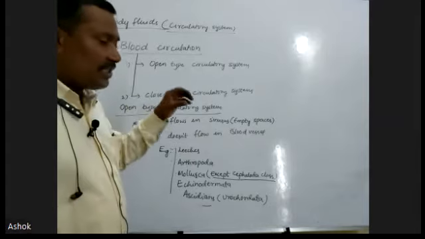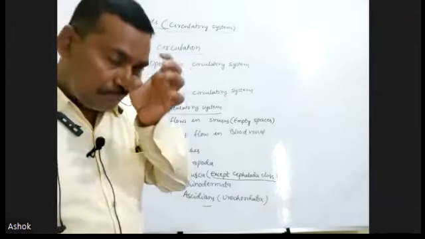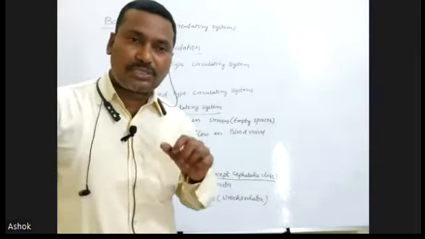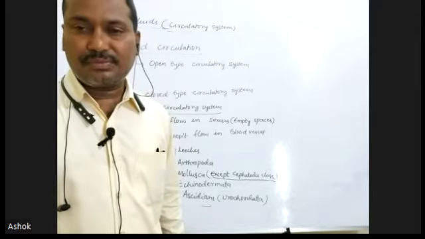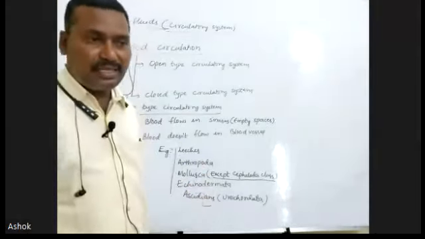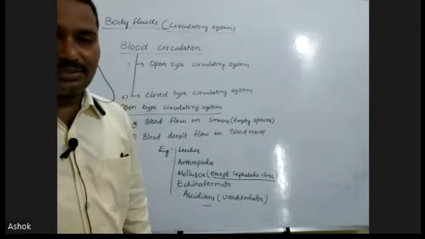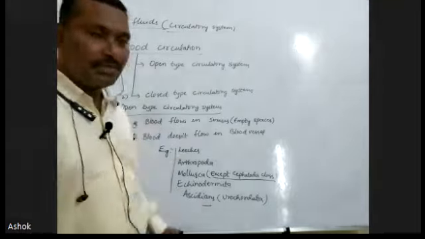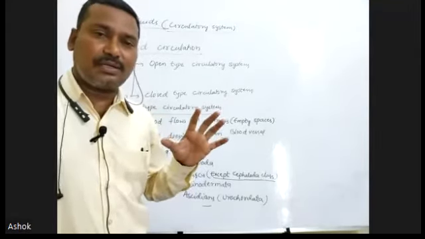In the open type circulatory system, blood flows in the sinuses of the body, the empty spaces of the body, and the blood does not flow in blood vessels. I just drew the diagram also. There are no blood vessels in the open type circulatory system. Only a tubular heart is present.